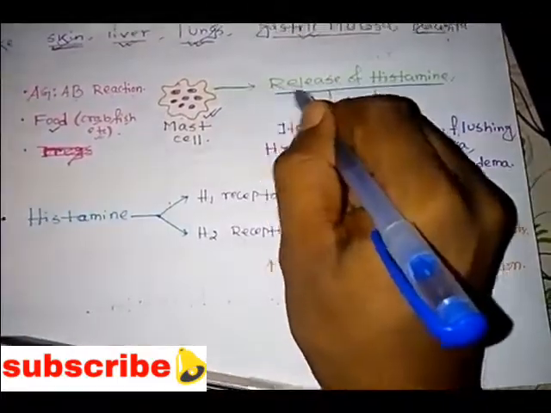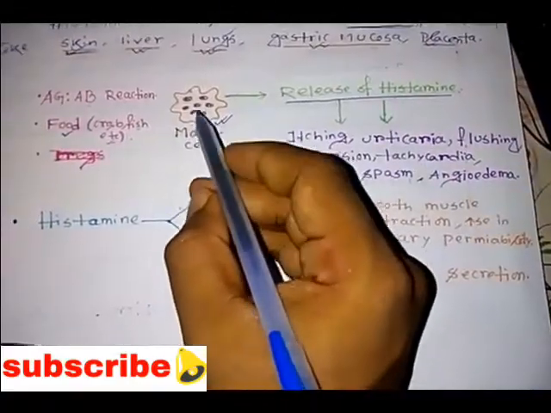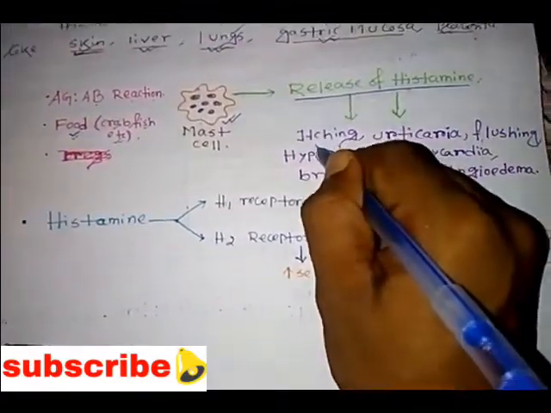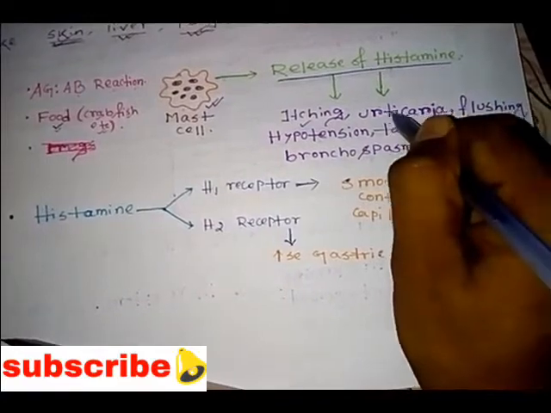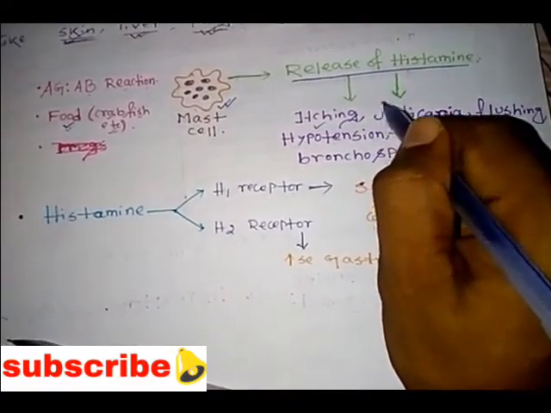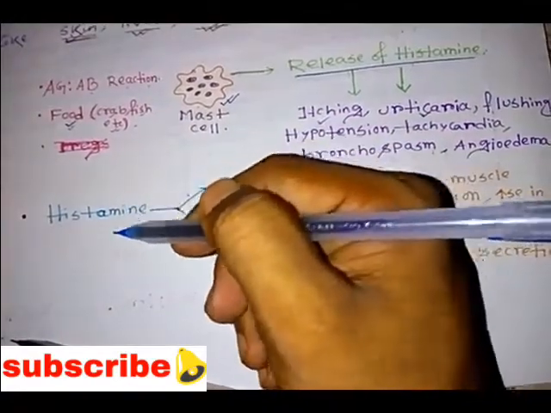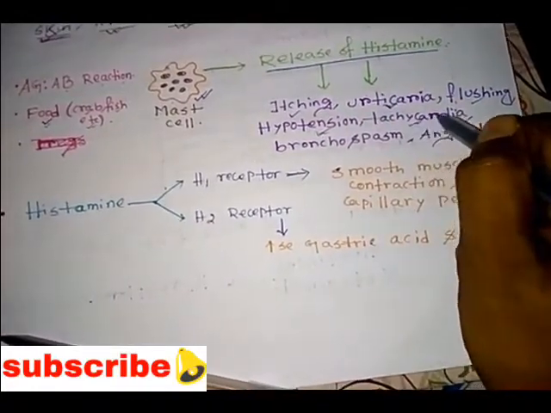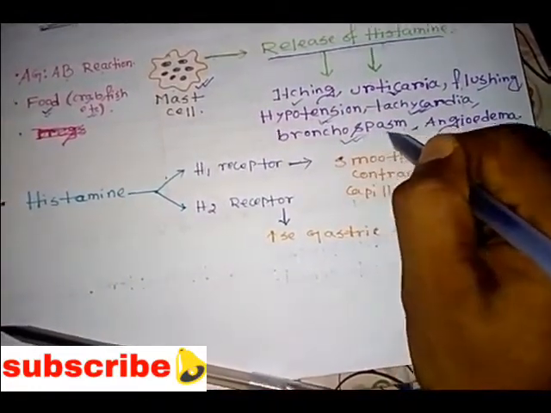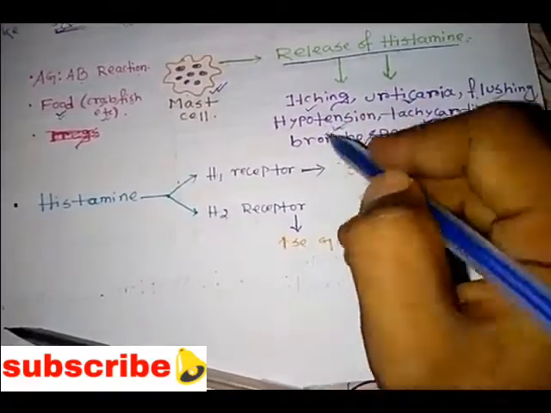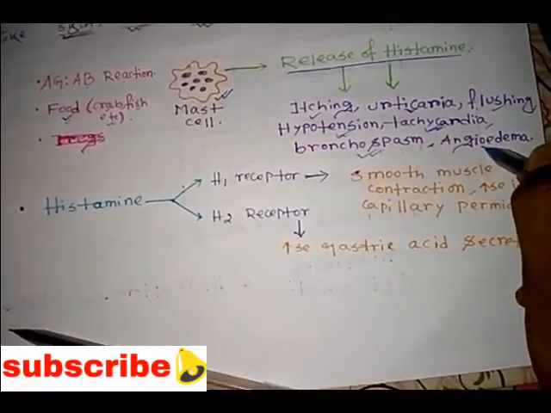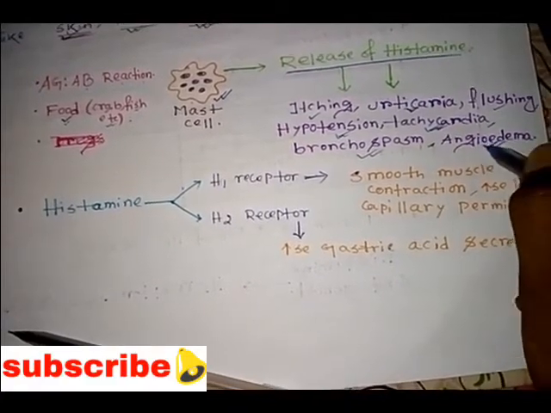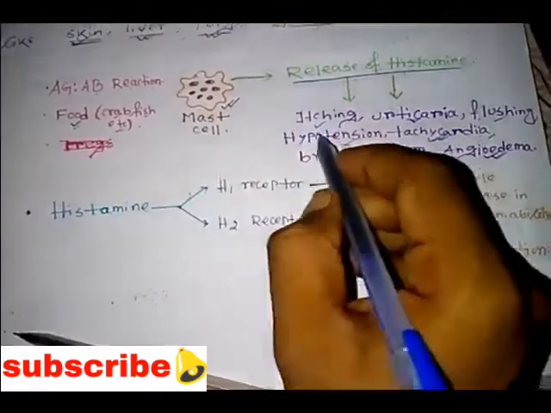After the release of histamines because of the allergic reaction towards that food, we can see symptoms like itching and urticaria. Urticaria means itching sensations on the skin due to any kind of food substance. Also flushing, hypotension meaning low BP, tachycardia meaning rapid heartbeat, bronchospasm meaning contraction of the bronchi, and angioedema meaning swelling. These are the different symptoms we can see because of the release of histamines.